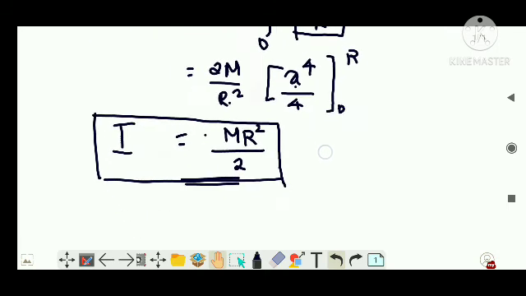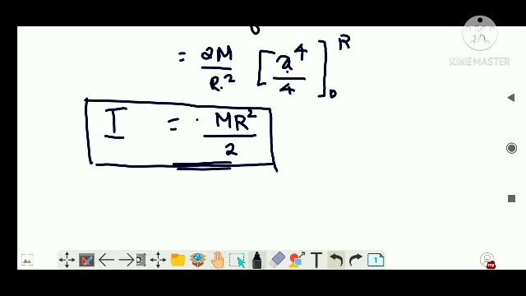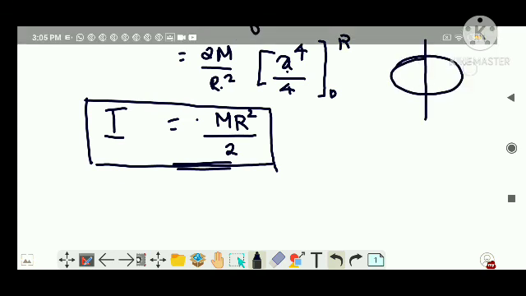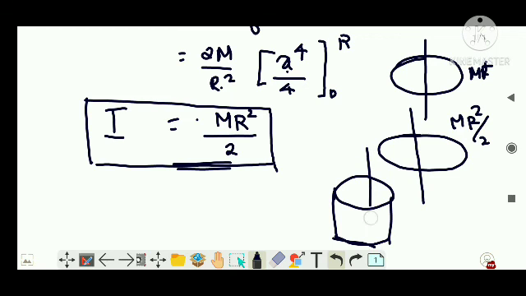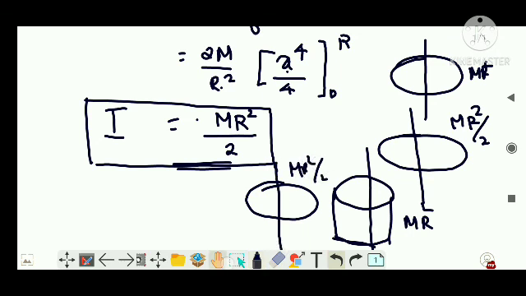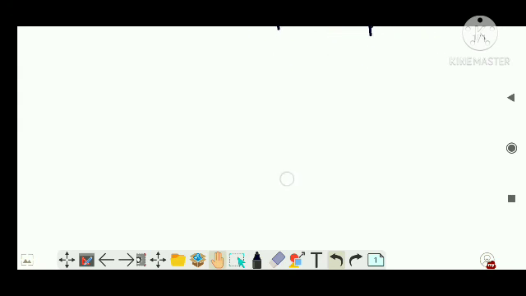What was the moment of inertia of a hollow cylinder? It was mr squared. Very simple to remember. In the case of a ring, if the axis of rotation is like this, the moment of inertia is mr squared. In the case of a disk, it is mr squared by 2. For a hollow cylinder, it is mr squared. For a solid sphere, it becomes mr squared by 2. And the other thing you have to learn by heart is that in the case of a rod, it is mr squared by 12.